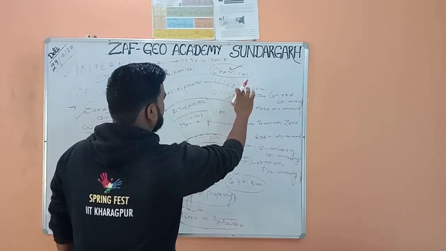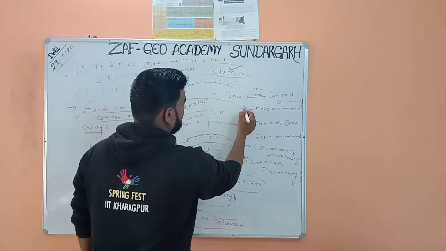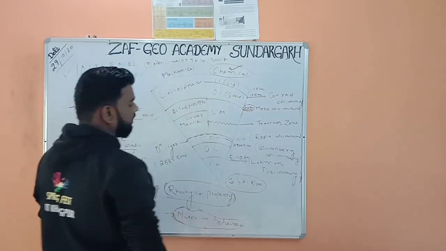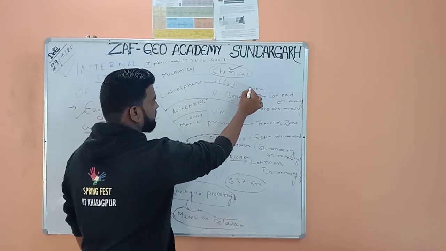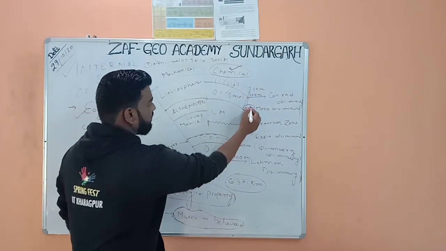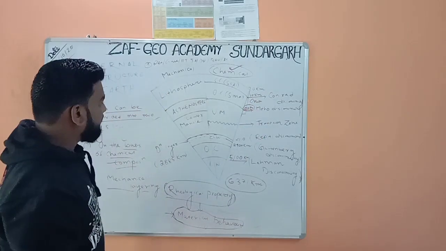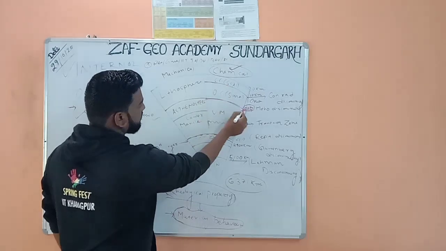This is the crust, from 0 to 33 kilometer. The crust itself is divided into two parts: continental crust, CC, and oceanic crust, OC.